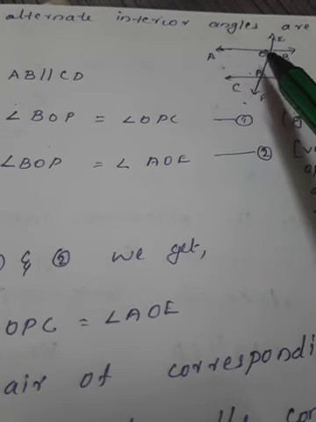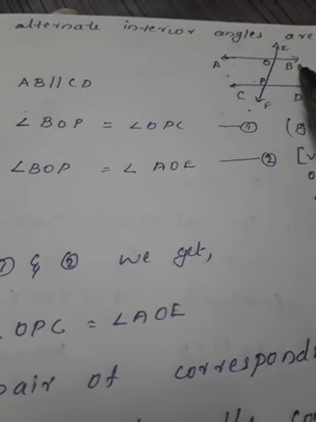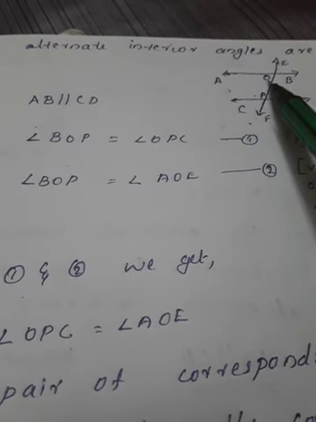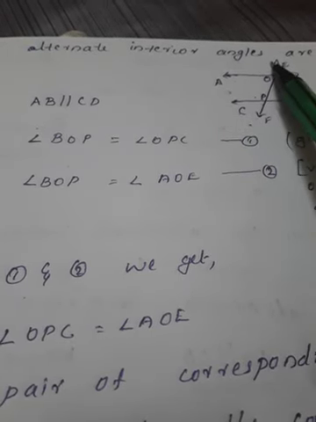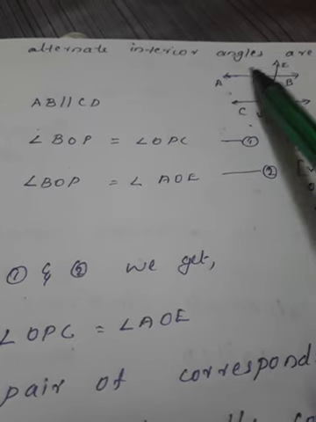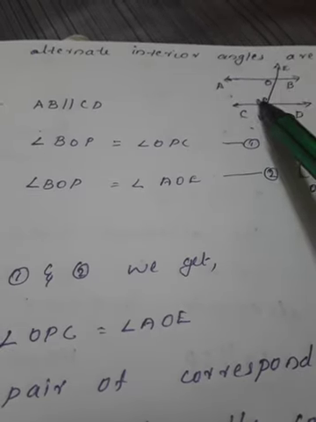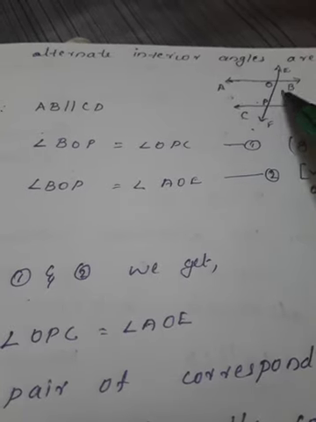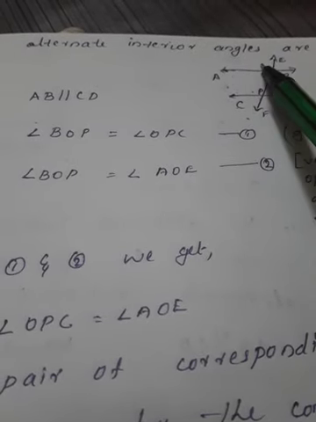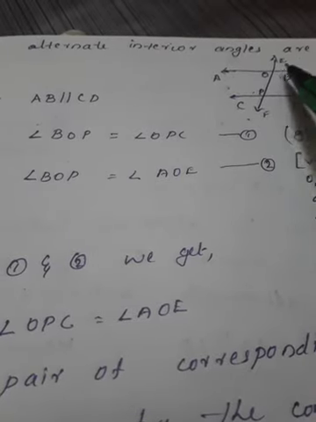For getting that, how can we take the angle? That is BOP and AOE are equal, isn't it? BOP and AOE are equal. Clear? So this is by the vertically opposite angles theorem. This is by given, alternate interior angles are equal. That is given. Then these two are equal by vertically opposite angles theorem. Now these two are equal and these two are equal. So this angle is common for both.